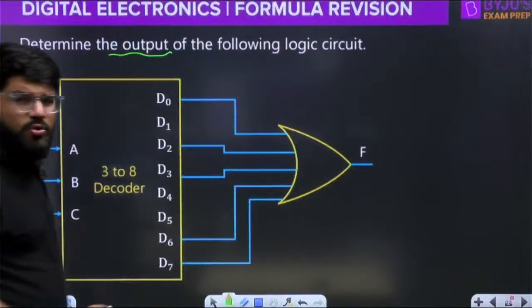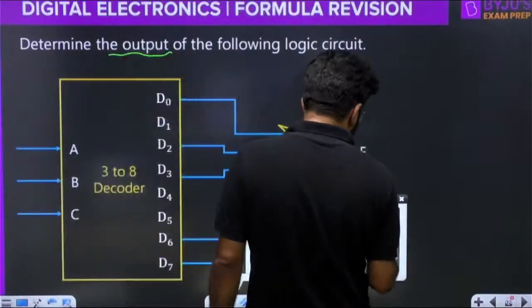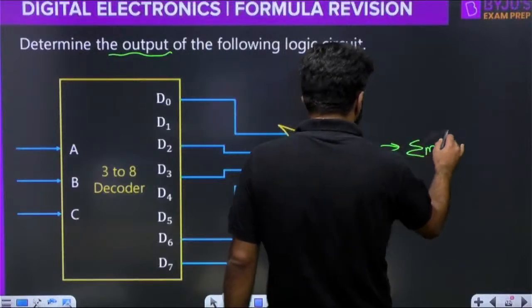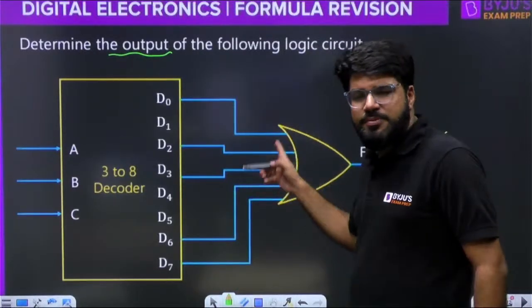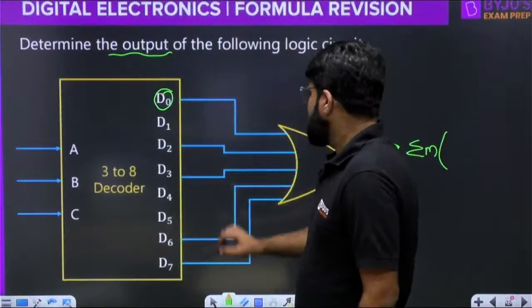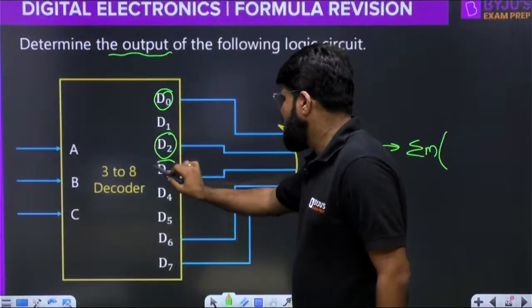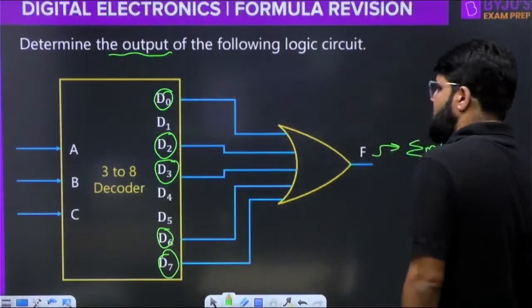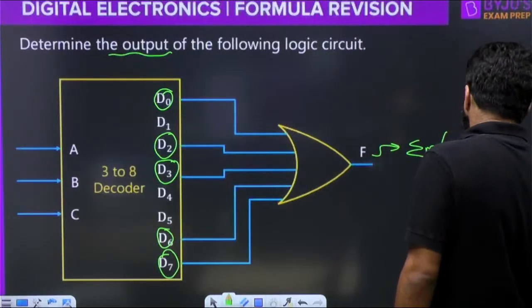So what you have to learn in this question is to just read what this F is. What are the minterms? The OR gate is providing the summation. Summation of what? Look at this: D0, then D2, then D3, then 6 and 7. So it is the summation of minterms 0, 2, 3, 6 and 7.